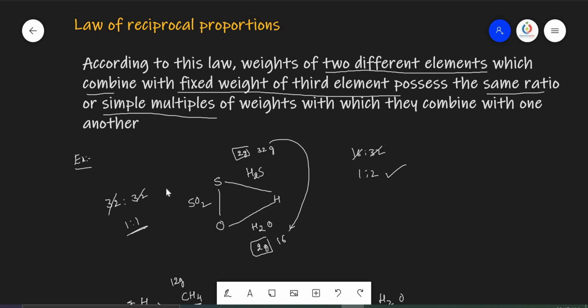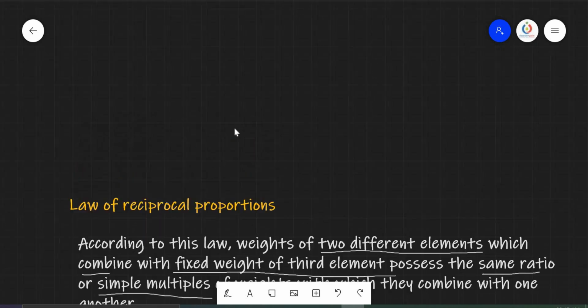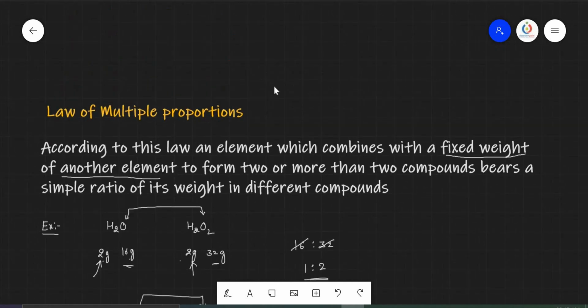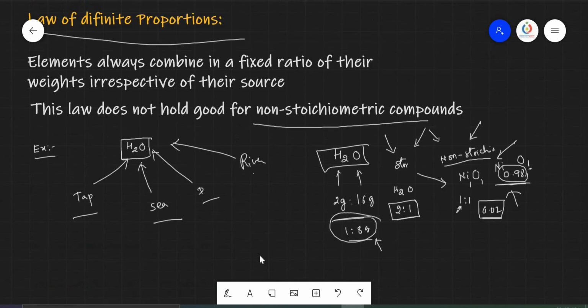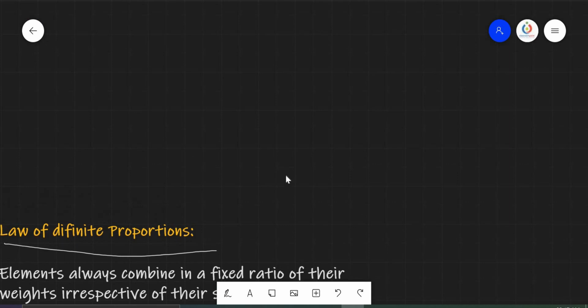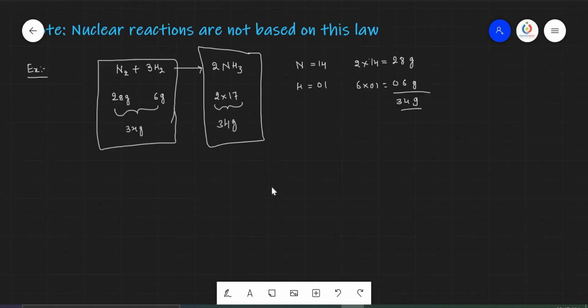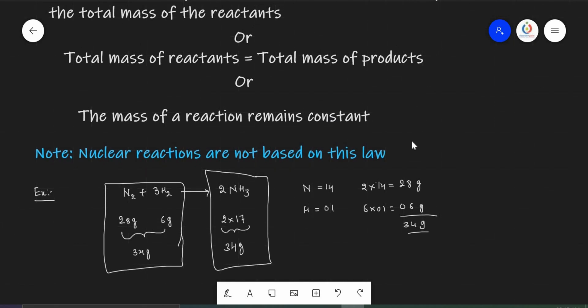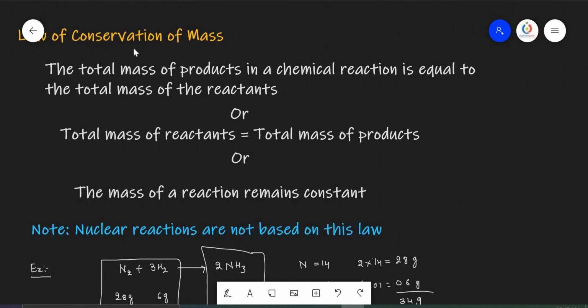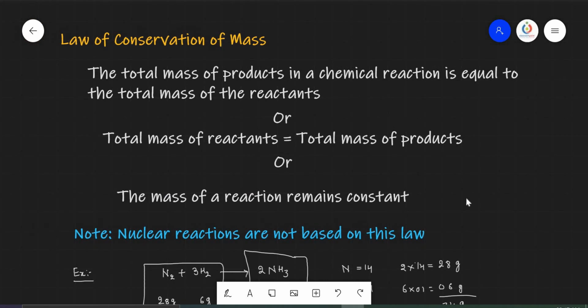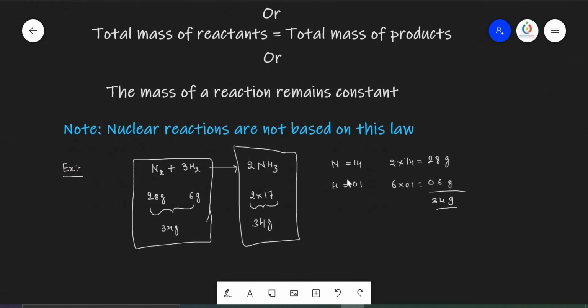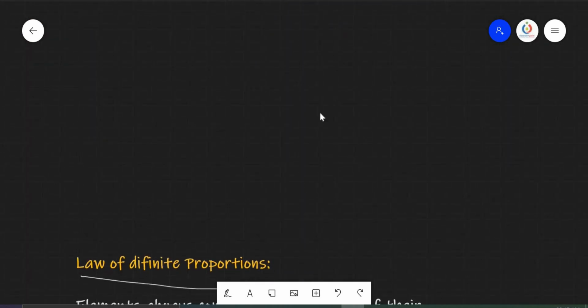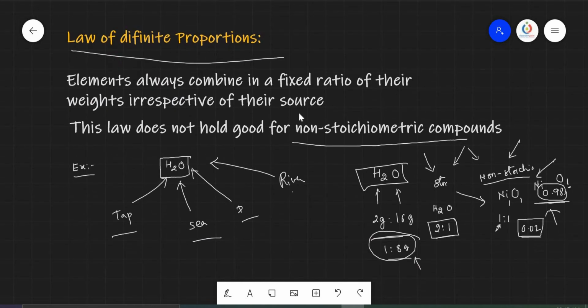So, all these laws are a bit of a confusion. Then how to identify in multiple choice questions which example belongs to which law, or which answer is correct? It is easy to understand. Particularly, most of the questions will not be asked based on the law of conservation of mass, because the law of conservation of mass is based on the masses only, not the ratios. So, a short trick is not required here.